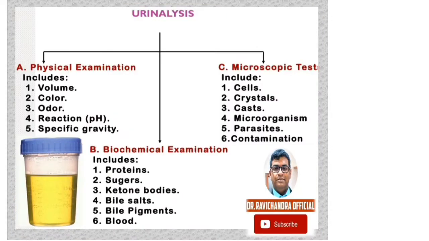In the urine, there are proteins, sugars, ketone bodies, bile salts, and bile pigments, and also blood in diseased people when compared to normal persons. The presence of proteins is considered proteinuria, sugars is melituria, ketone bodies is ketonuria, bile salts and bile pigments is bilirubinuria, and blood is hematuria. Now we will discuss each one.